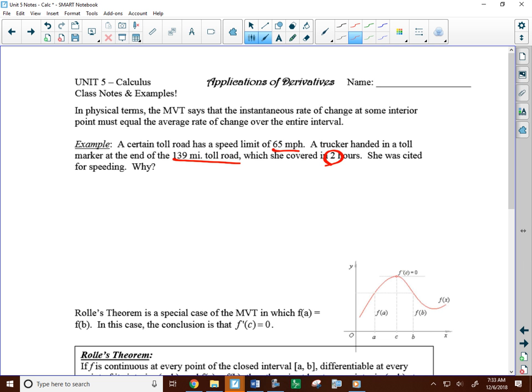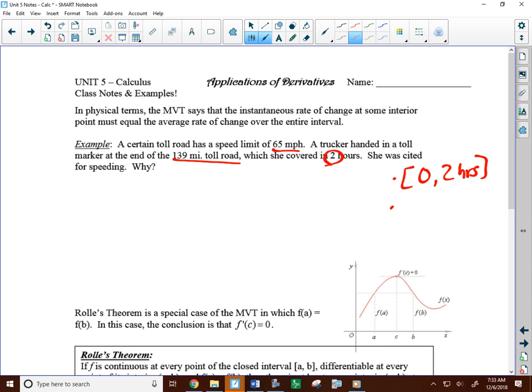Well, we can use MVT here. I guess we're assuming a closed interval, 0 to 2 hours, and that she didn't stop. We assume, again, it's continuous, like she didn't stop on the road.